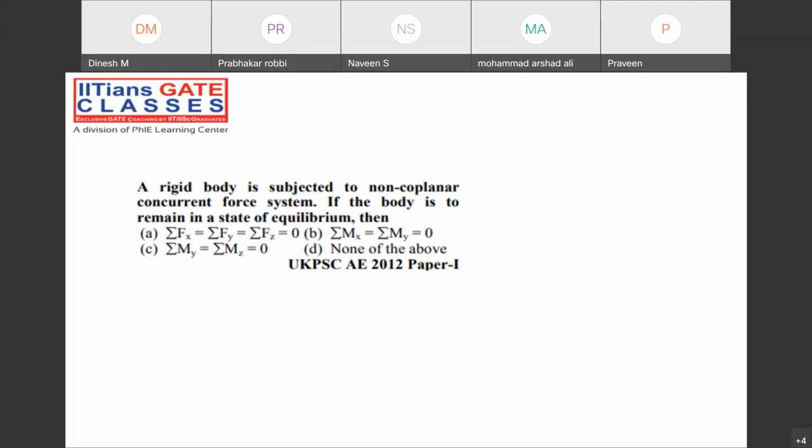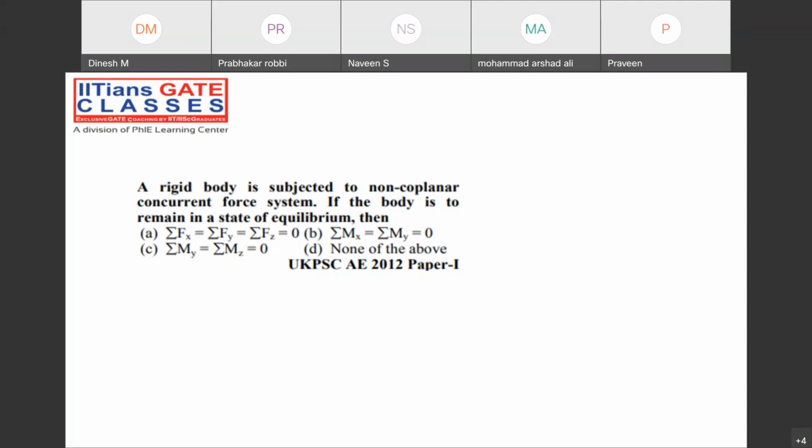Which option will be the correct one? Concurrent, non-coplanar. When they are talking about concurrent, do we need to balance out the moment?